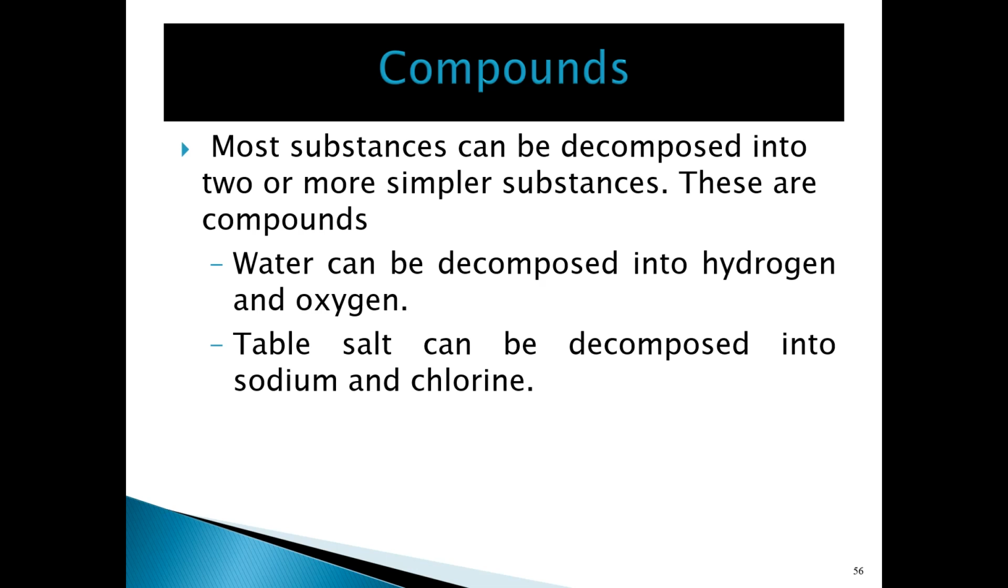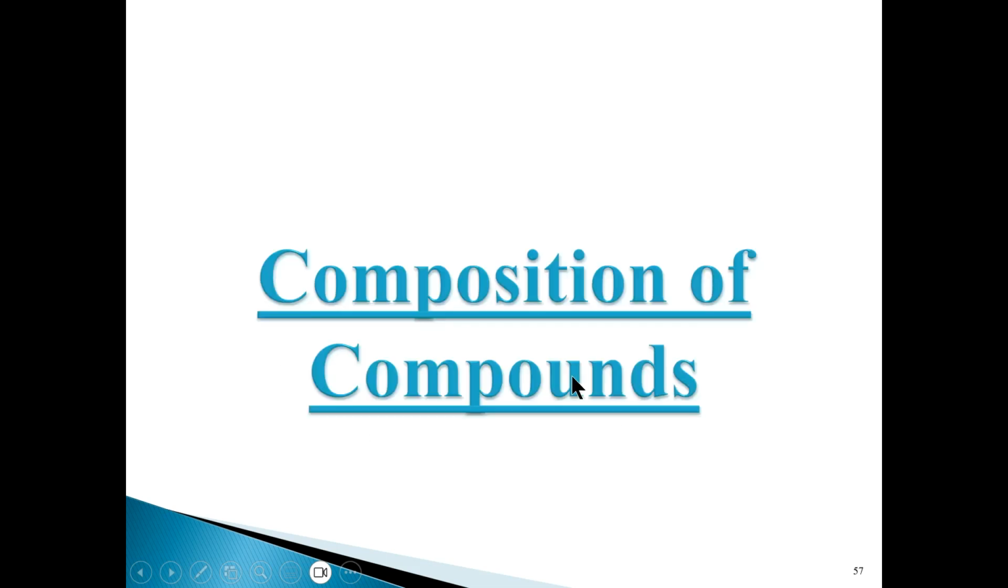An example of a compound would be water. Water is made up of two elements, hydrogen and oxygen, and you can break down water into hydrogen and oxygen. You can pass an electric current through it via electrolysis, and you can get the two elements that make up water. Another example is sodium chloride, which is table salt. You can pass an electric current through it if it is melted, and you're going to end up with sodium and chlorine. These are just two of the many examples of compounds.